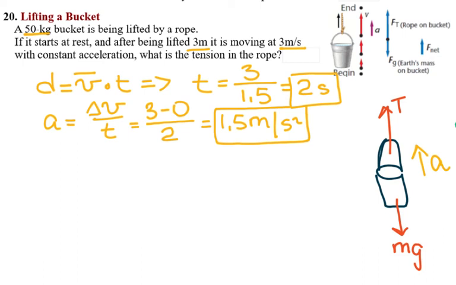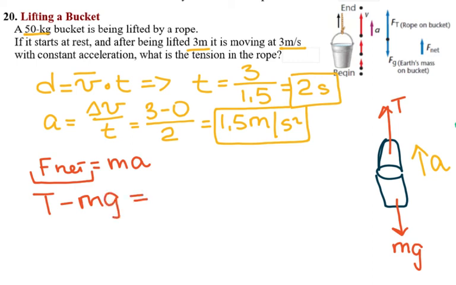So I'm going to write Newton's second law. F net is equal to ma. Net is all the forces acting on the bucket. Well, the tension, I'm going to say it's positive because it's up, and mg is negative because it's down. And in my case, acceleration is up, so it stays positive. So the tension is equal to mg plus ma.